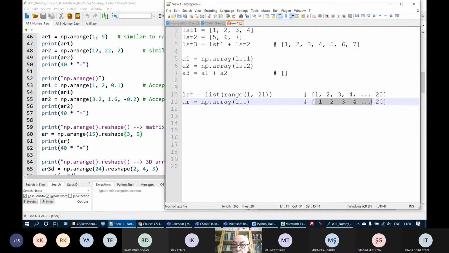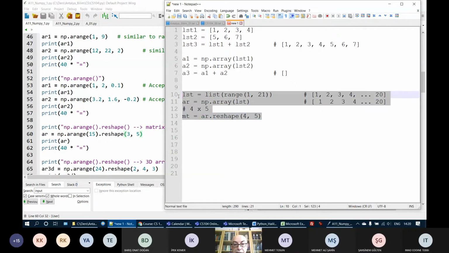Since there are 20 numbers, I can create a matrix of 4 by 5, 4 rows and 5 columns. What I would do is say my matrix mt is equal to this NumPy array, reshaped. And as parameters, first of all, I will put the number of rows and then the number of columns.